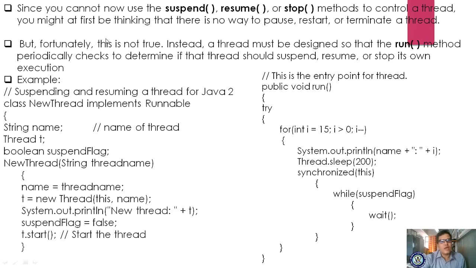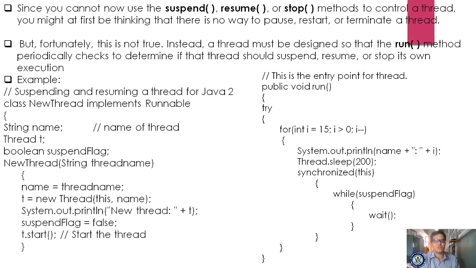Now, since you cannot use the suspend, resume or stop methods to control a thread, you might first be thinking that there is no way to pause, restart or terminate a thread. So we cannot directly use the suspend, resume or stop methods, and we have to first think about when to use the suspend method, when to use the resume method, and when to terminate a thread, right? So according to your assumption, that is what will happen, right? But fortunately this is not true.